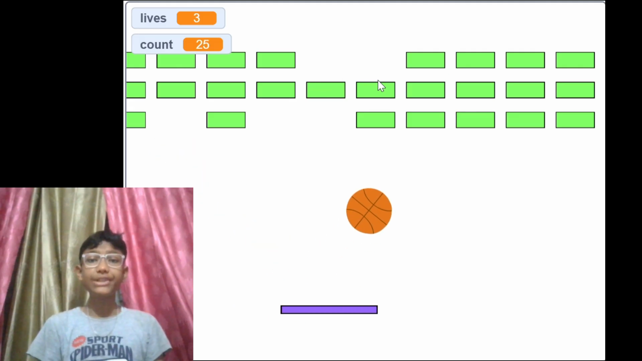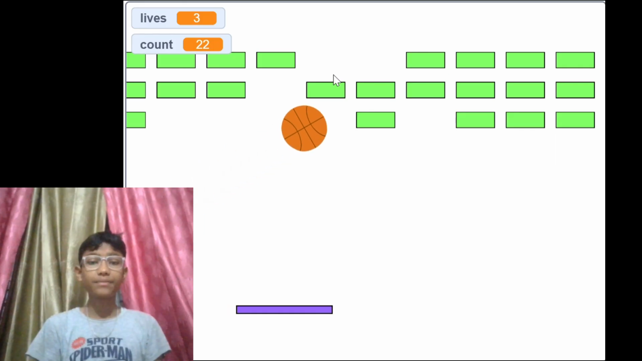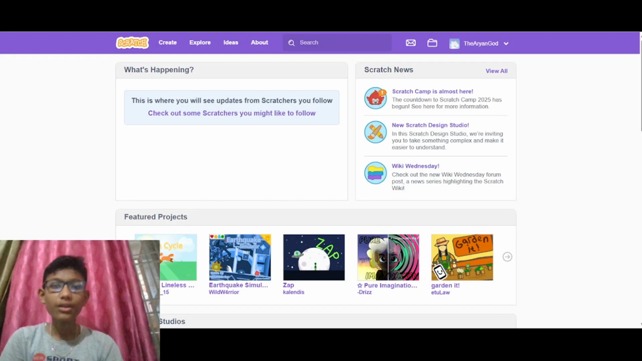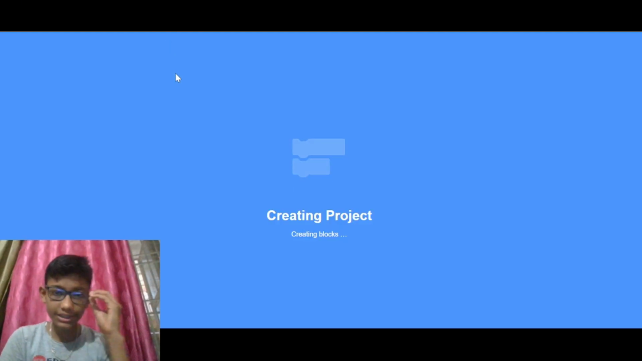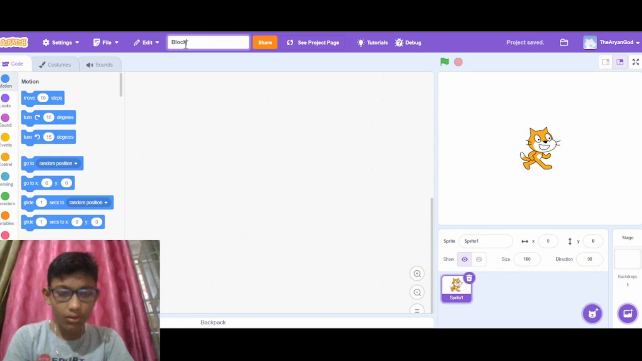Today we are going to create a Scratch game on the topic of block breaker game. So let's get into it. Firstly, we'll open our Scratch. We'll create a new project and then we will name it block breaker.